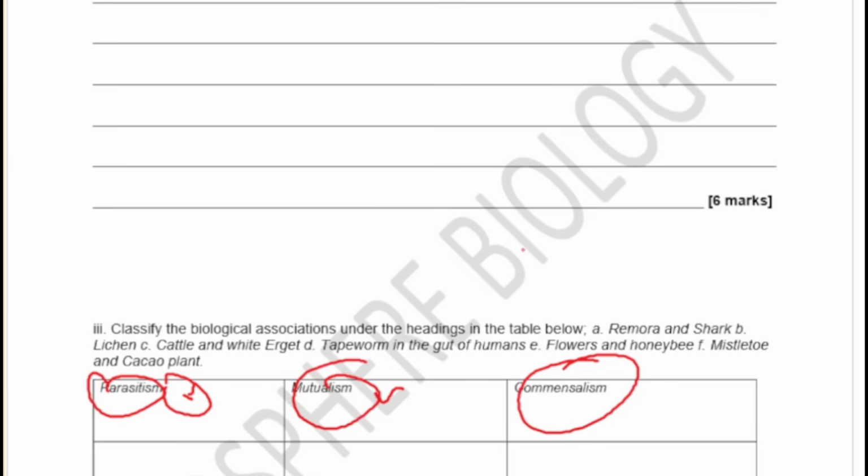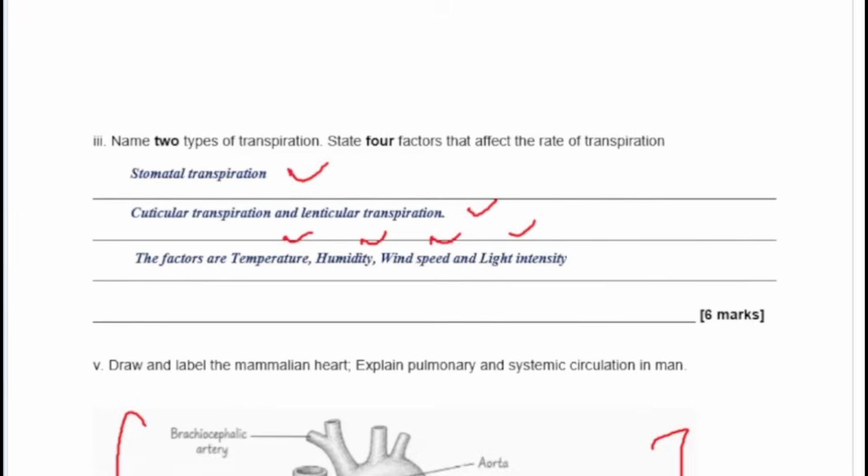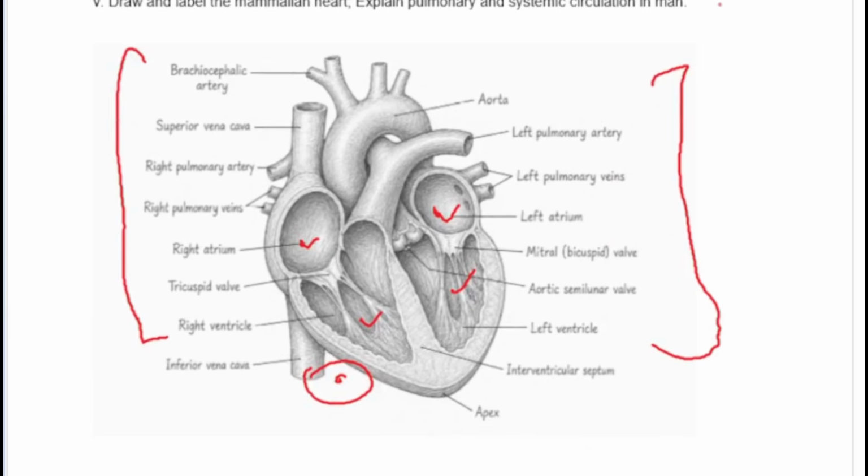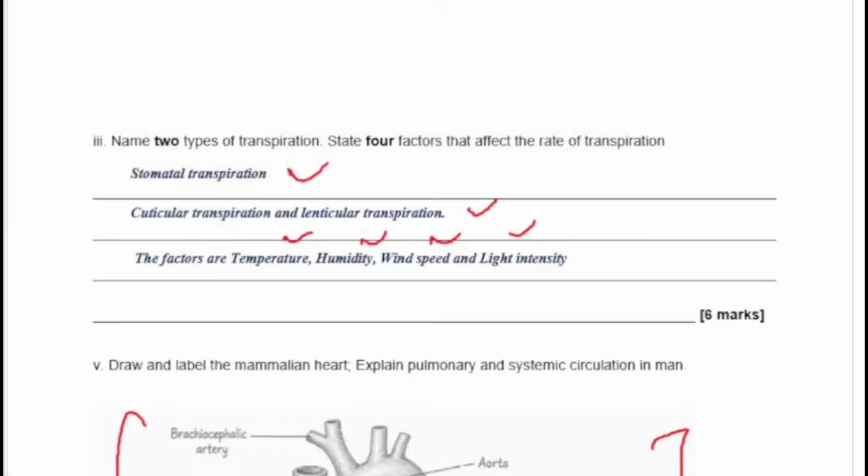Remember earlier in this video I talked about the lichen. That lichen is a mutualistic relationship. And then commensalism, one member is gaining and the other member is neither being harmed nor gaining anything. So it's just being indifferent. So that's the difference between parasitism, mutualism, and commensalism. They are all types of what? Symbiotic relationships. So let's quickly see a few of those answers.